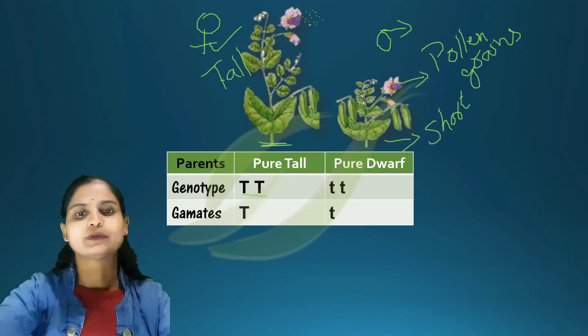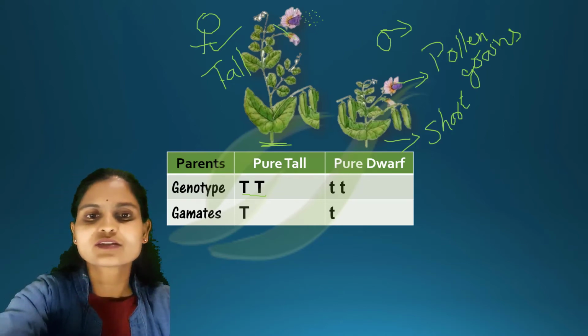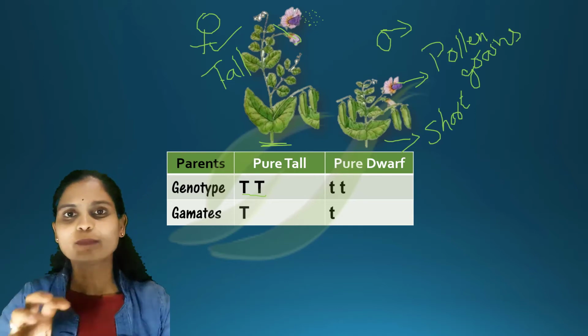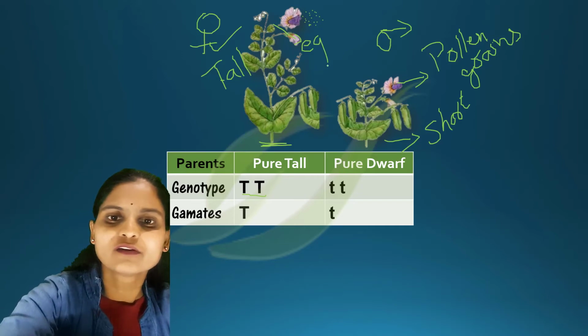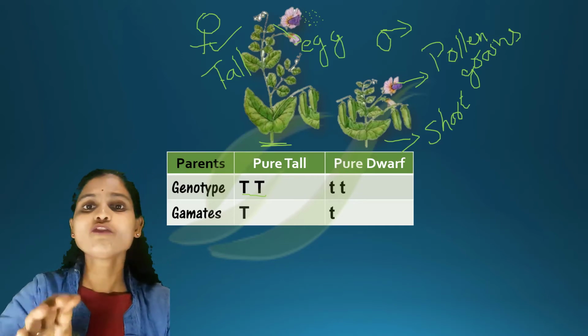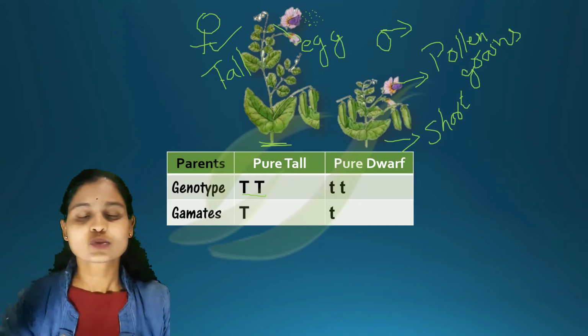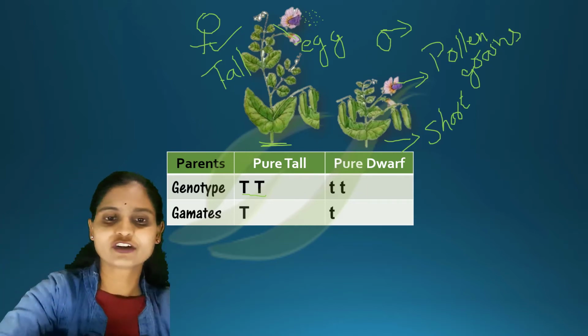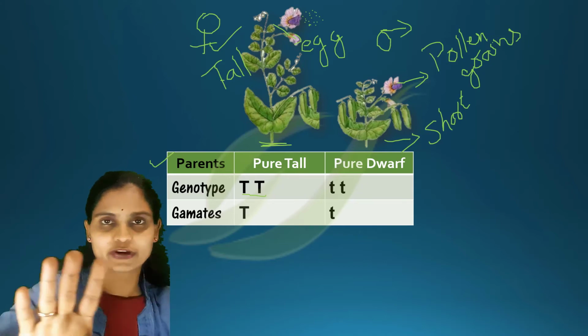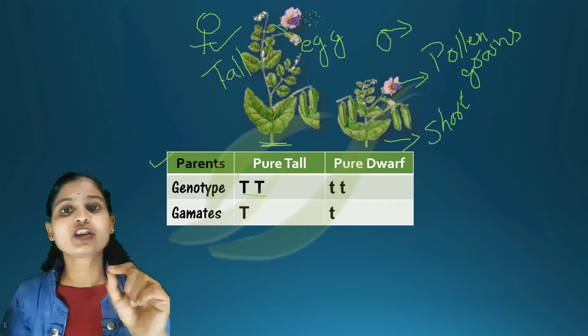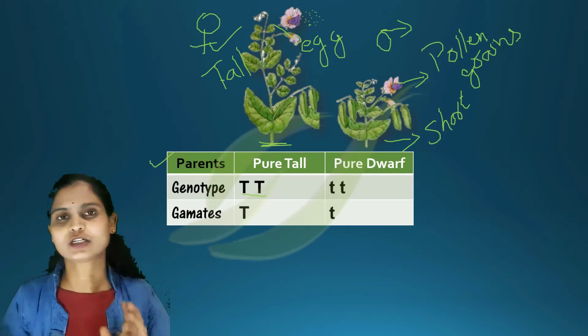Now in the tall plant there is an egg, the female part. The pollen grains and the egg will undergo fertilization. The first step is writing the parents: pure tall and pure dwarf. These steps are very, very important in genetics.